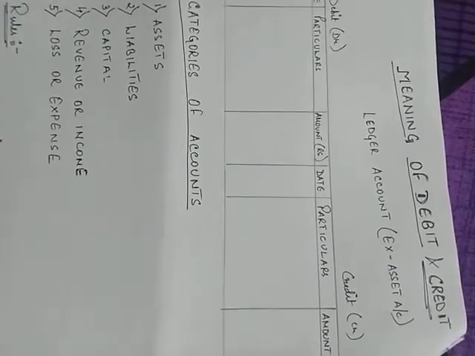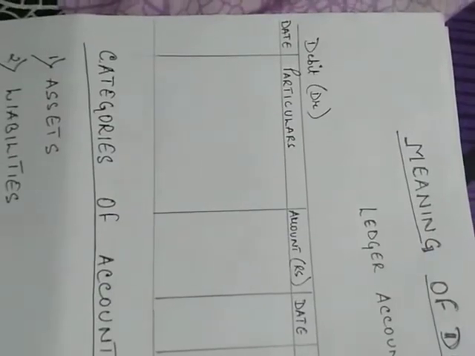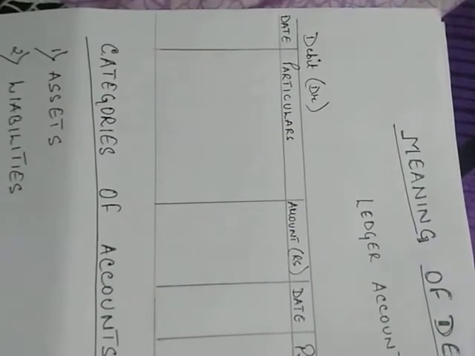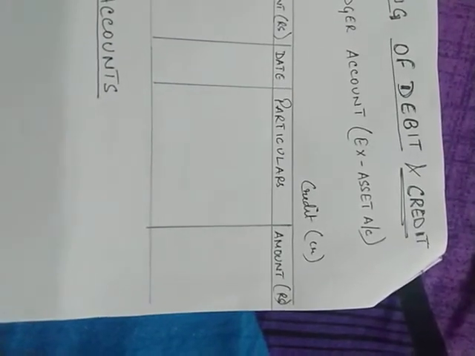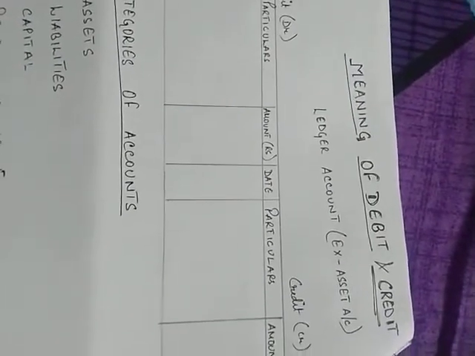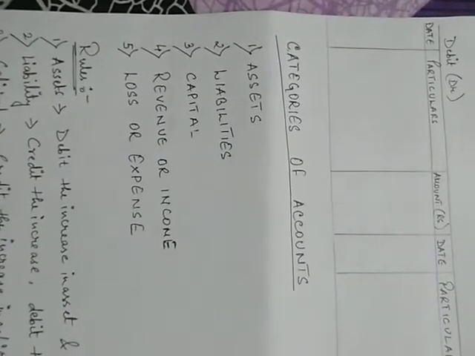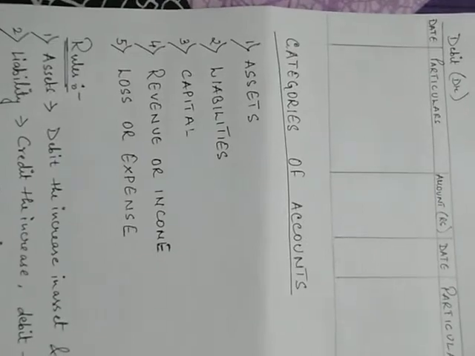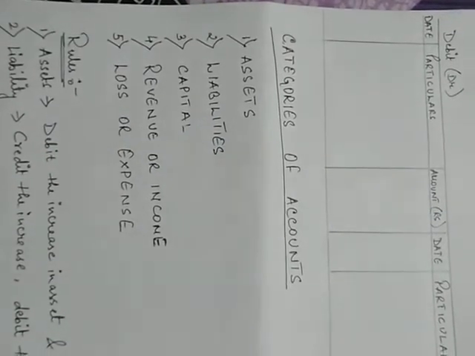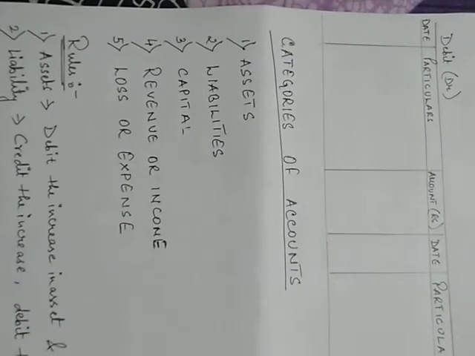Now in the ledger account, the left hand side shows the debit. It is depicted as DR in short form, and the right hand side shows the credit, which is depicted as CR in short form. Now, in a business, all the accounts are classified under 5 heads. Whatever transactions happen in the business will be related to any of these 5 accounts.